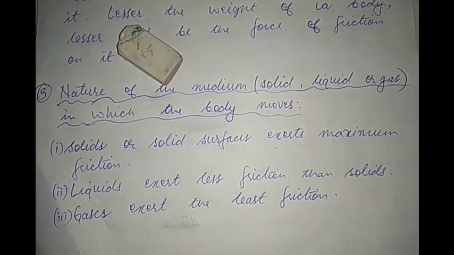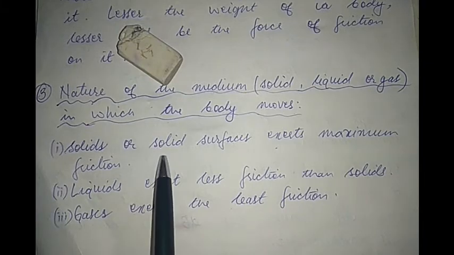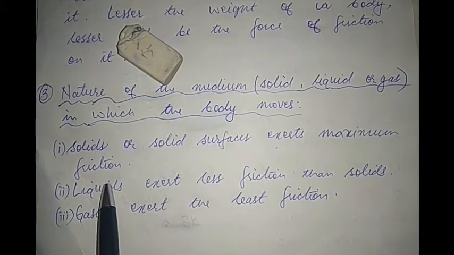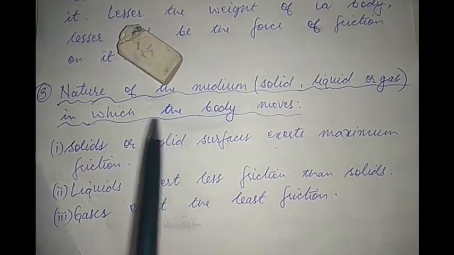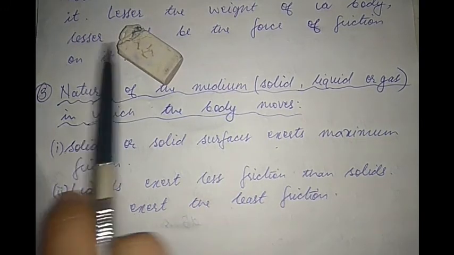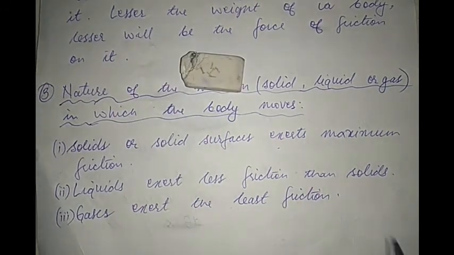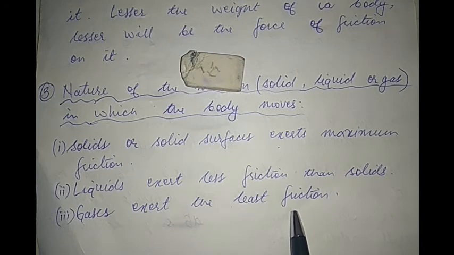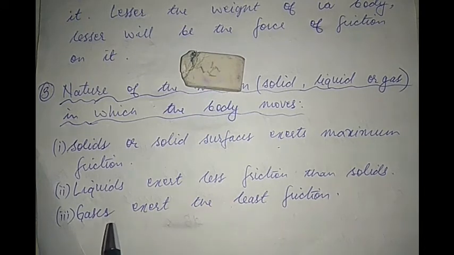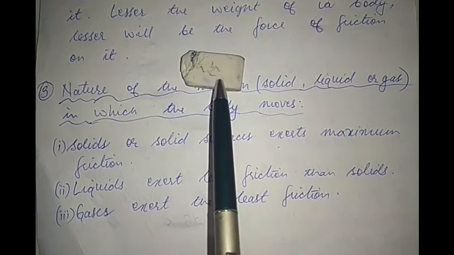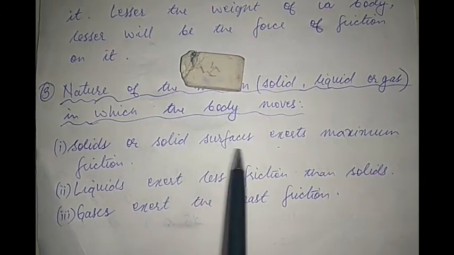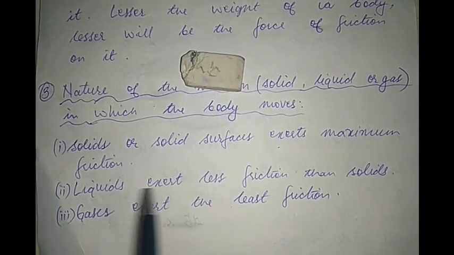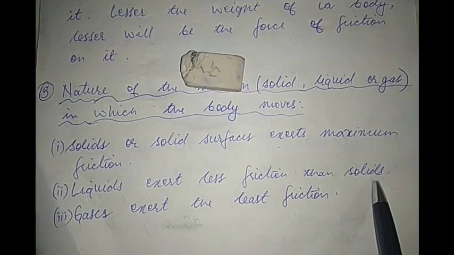So what can we conclude from the three demonstrations? What we can conclude is, solid surfaces exert maximum friction. That is why this eraser was finding it difficult to move through the solid surface, which is the surface of our paper. Whereas when this eraser was falling through a liquid, that is water in our example, it was moving with a faster speed than when it moves through a solid surface. Why? Because liquids exert lesser friction than solids.